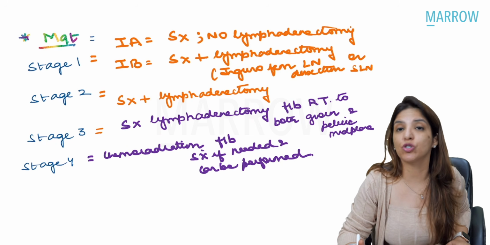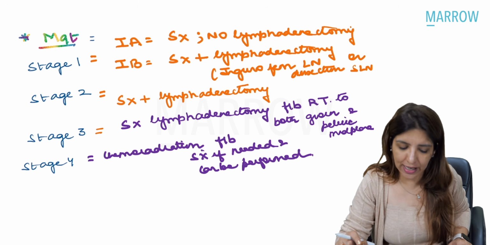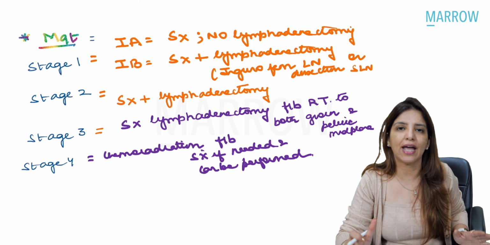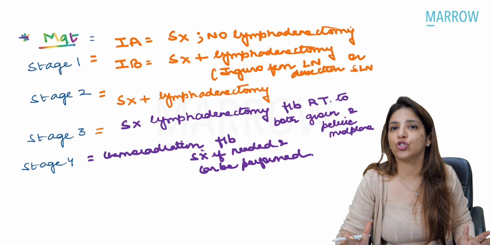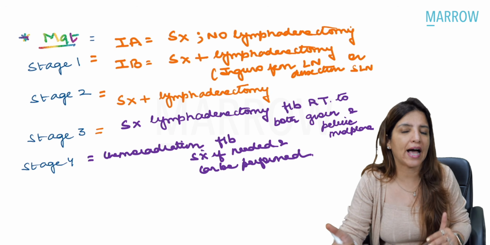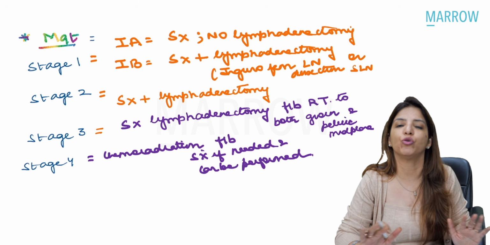Now comes management of vulval cancer. Now, if it is a stage 1A vulval cancer, you have to do surgery and lymphadenectomy is not needed because when the size of the tumor is less than 2 centimeters and less than 1 millimeter stromal invasion has happened, then lymph nodes are not involved.